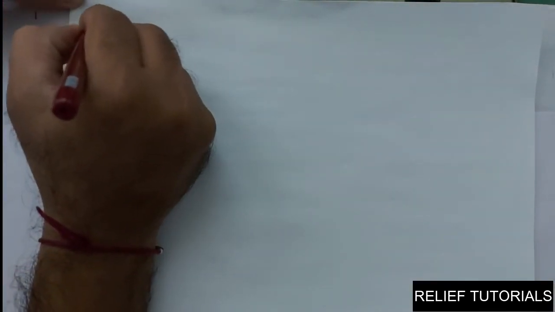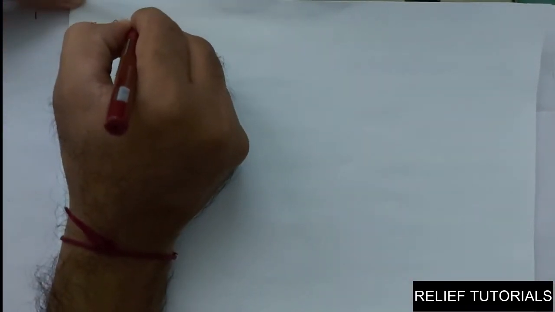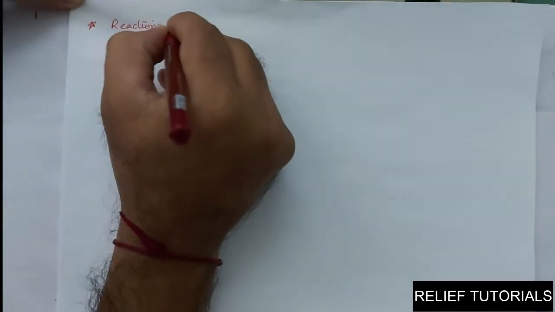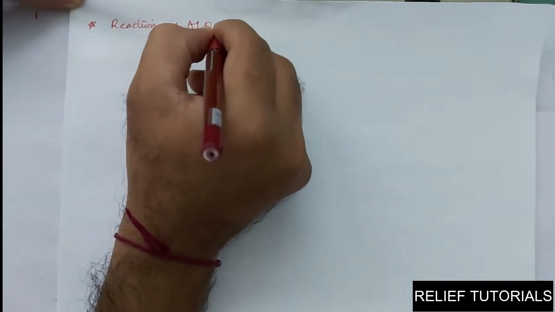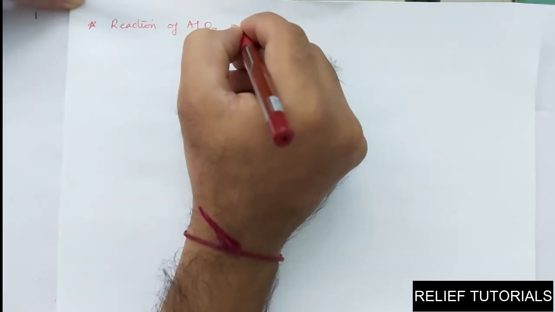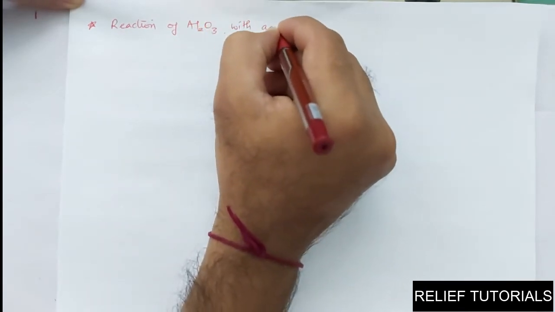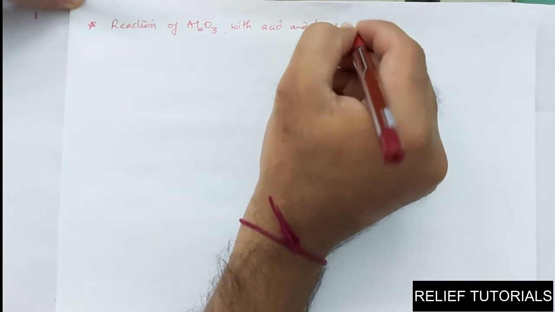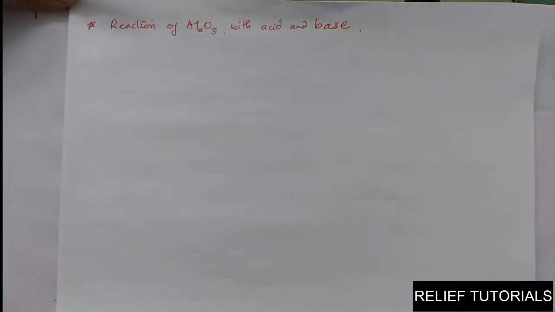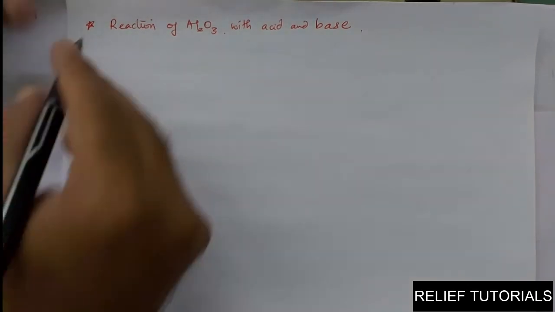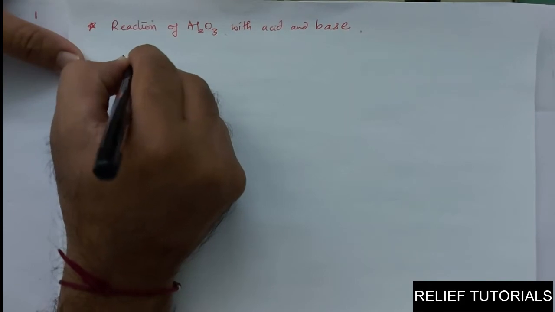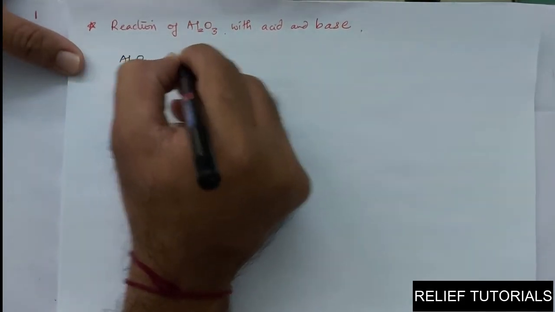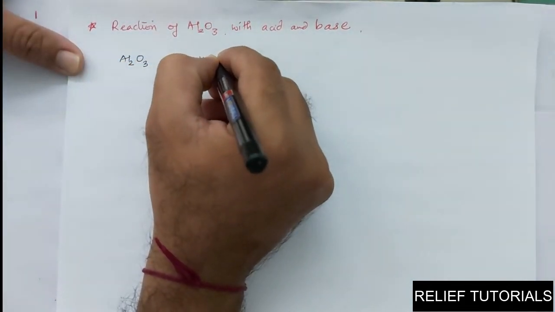So the reaction of Al2O3, meaning aluminum oxide, with acid and base. Okay, so first reaction, aluminum oxide reacts with acid. Al2O3, aluminum oxide, reacts with acid. So look at this.